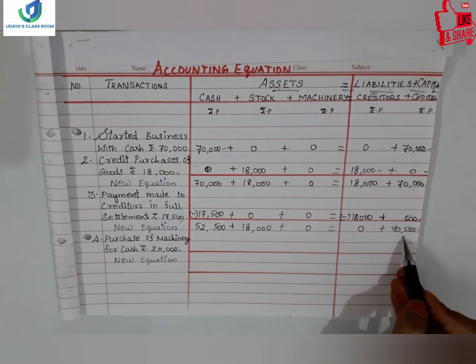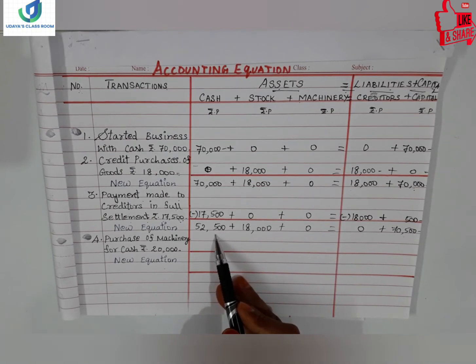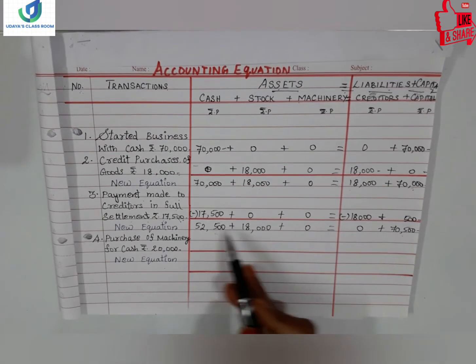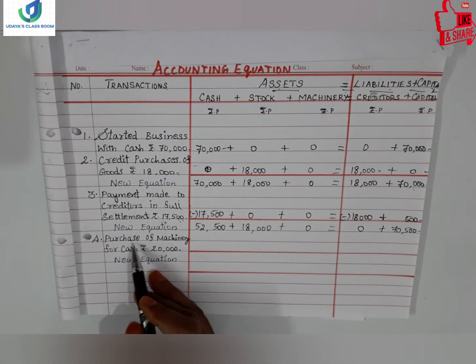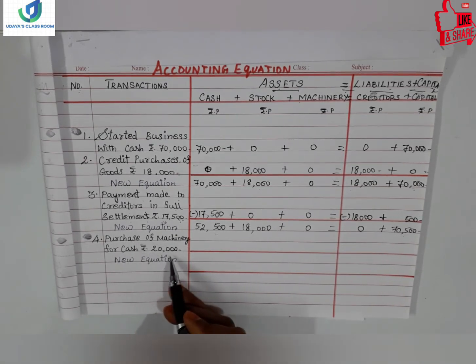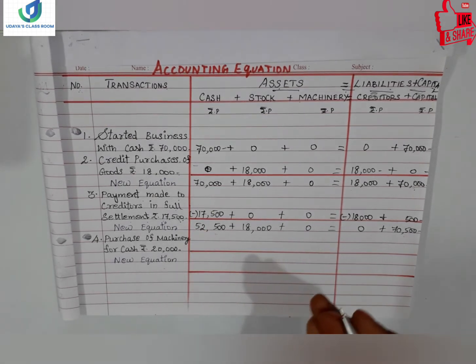So here 70,500, 18 plus 52,500, you will get 70,500. It is equal now. Moving on to the next transaction, purchase of machinery for cash 20,000, which means giving our cash we would have purchased machinery.